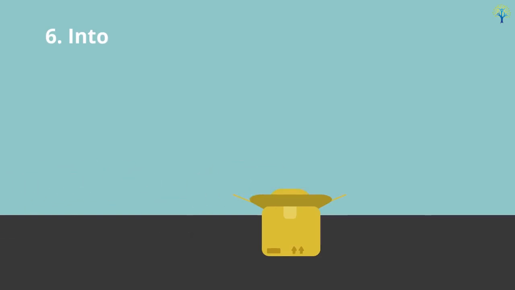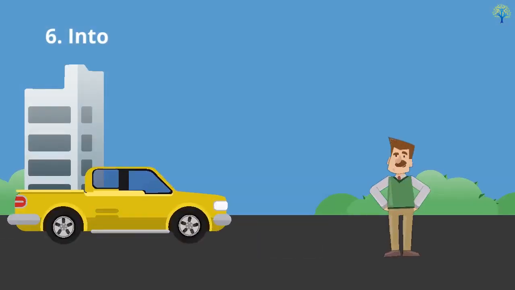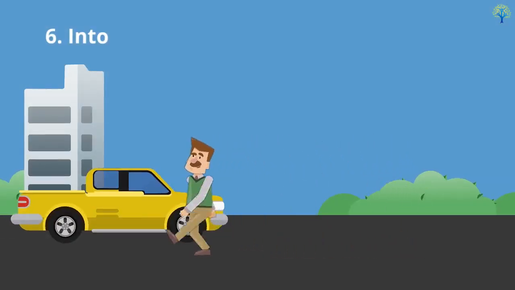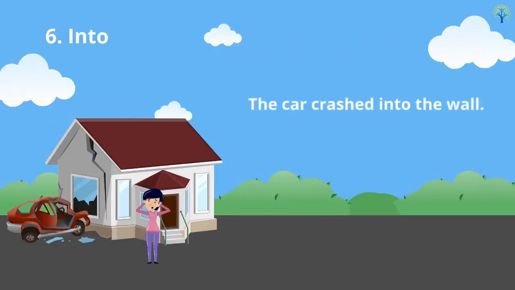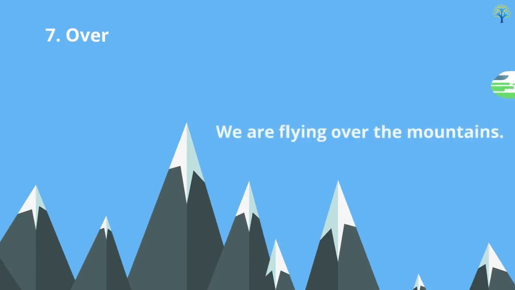Into is the movement to an enclosed space. For example, he got into the car. Into can also be used for movement which ends up in physical contact. For example, the car crashed into the wall. Over is used to show movement above and across the top of something. For example, we are flying over the mountains.